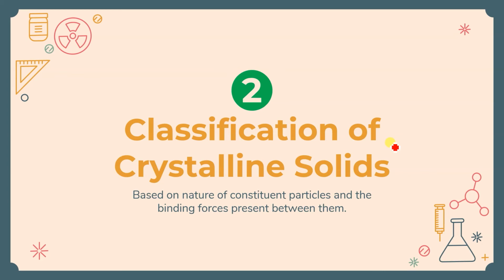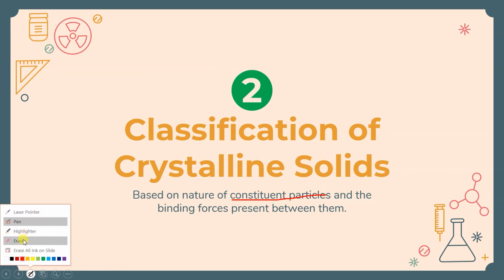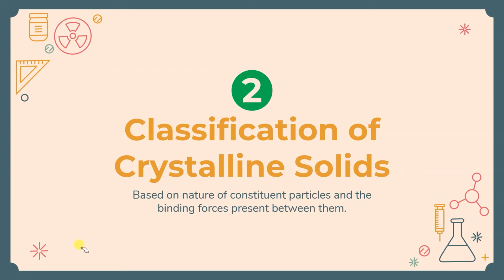We have described the solid, we have identified the solid in two parts, crystalline and amorphous. Now we are going to classify the crystalline solid based on the nature of the constituent particles and the binding force present between them. What is the nature of the constituent particles, and what type of force of attraction is there between them. On this basis, it is again of 4 types, and let me show you the 4 types: constituent particles and the binding force present between them.